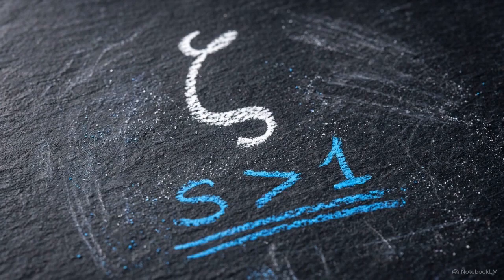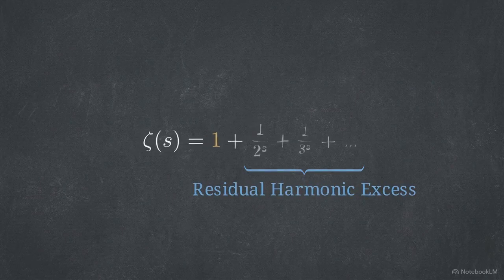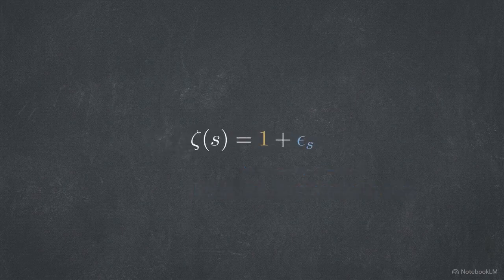To analyze the condensation pathway, we look at the internal structure of the Riemann zeta function for real s values greater than 1. The series begins with the number 1, followed by a sequence of diminishing fractions, 1 over 2 to the s, plus 1 over 3 to the s, and so on. Every term after the first represents the harmonic tail.